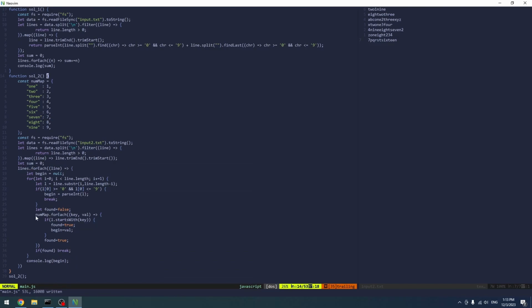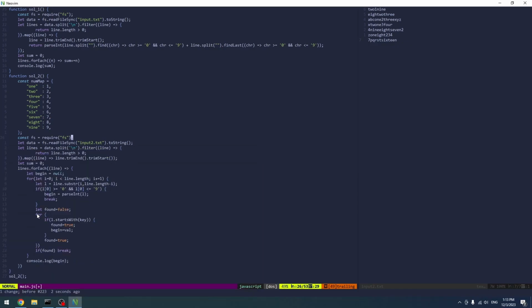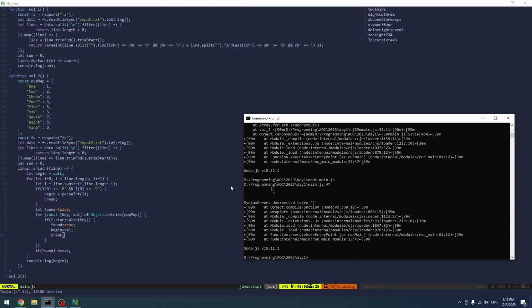So you do for, and that makes it a lot simpler. Undo. Okay, let's copy this. Paste. And that's actually going to be our numMap, right? And you can do some like value. And that's it. And we can just do break. We can just break immediately. We can make it a little bit faster. And I think now it should work.